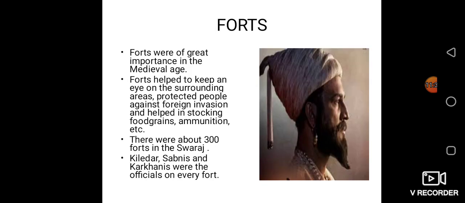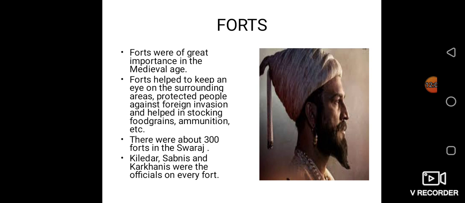Now next, Shivaji Maharaj's attention moved toward the forts. As you all know, children, forts were very important in the medieval age. Possession of a fort made it possible to keep an eye on the surrounding area. In case of foreigners' invasion, it was possible to protect the people taking shelter in the fort, and it was possible to stock the fort with food grains, materials, war ammunition and a military garrison, etc.